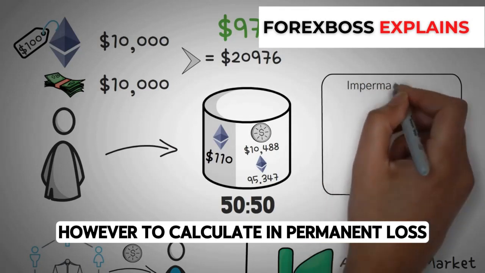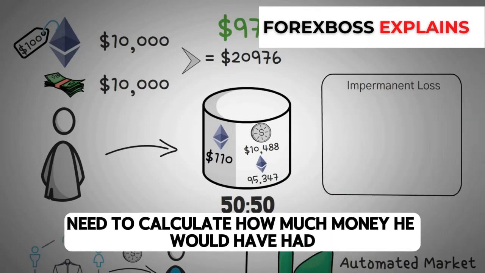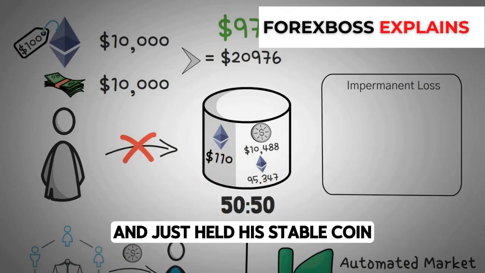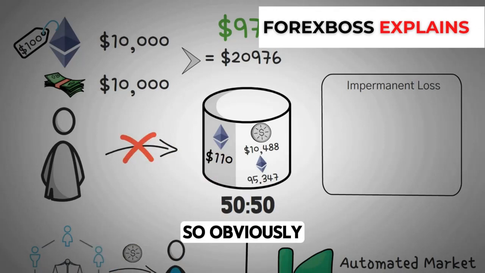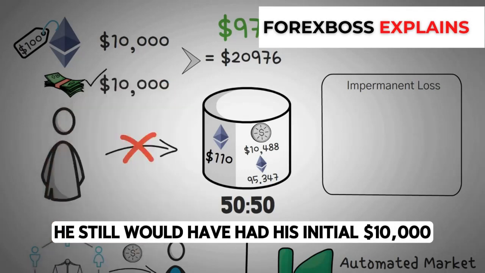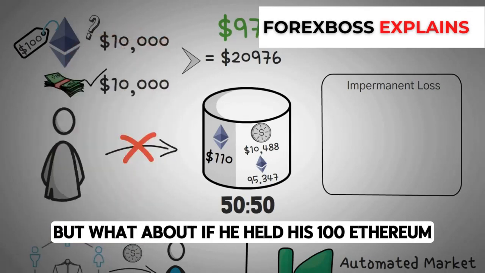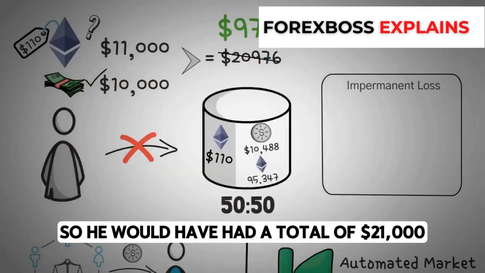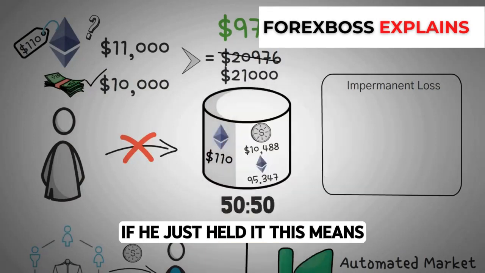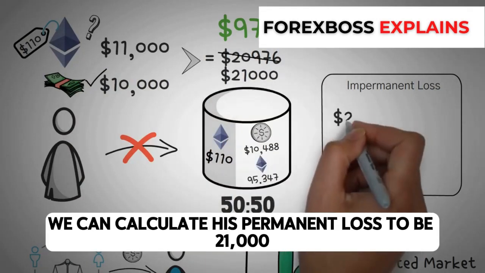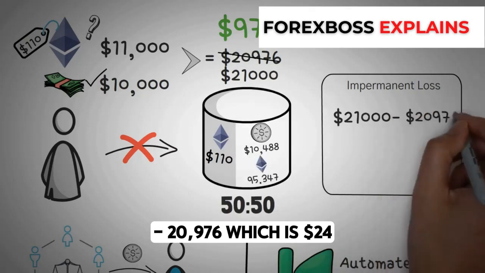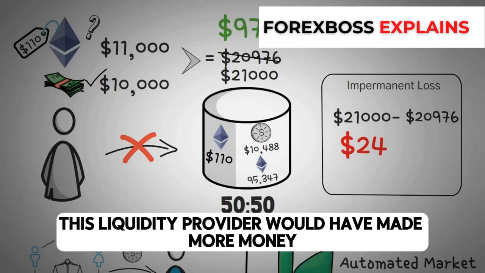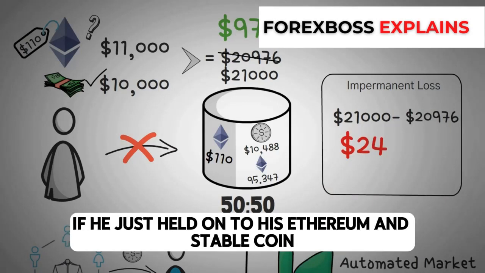However, to calculate impermanent loss, we need to calculate how much money he would have had if he didn't invest in the liquidity pool and just held his stablecoin and Ethereum in his wallet instead. So obviously, he still would have had his initial $10,000, but what about if he held his 100 Ethereum? Well, now that 100 Ethereum would be worth $11,000. So he would have had a total of $21,000 if he just held it. This means we can calculate his impermanent loss to be $21,000 minus $20,976, which is $24. So in short, this liquidity provider would have made more money if he just held on to his Ethereum and stablecoin.